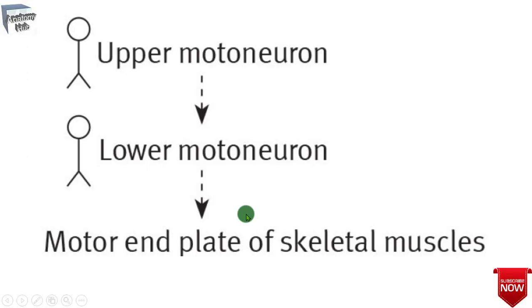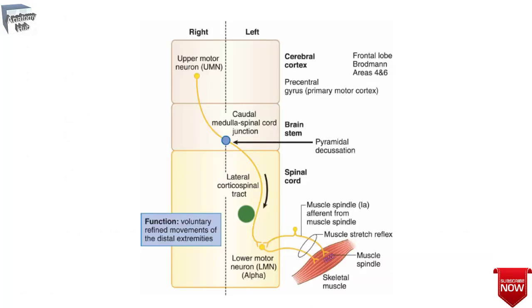To initiate a voluntary contraction of a skeletal muscle, the lower motor neuron must be innervated by the upper motor neuron.